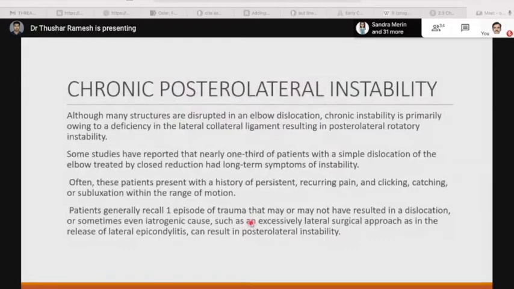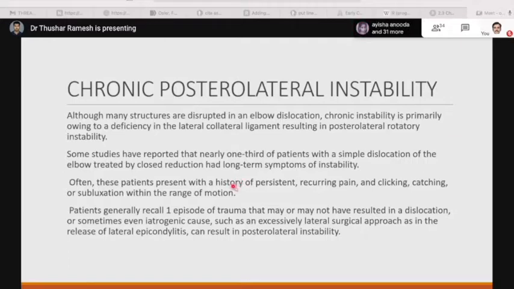Now let's see the chronic posterolateral instability. Although many structures are disrupted in elbow dislocation, chronic instability is primarily owing to the deficiency of the lateral collateral ligament, resulting in posterolateral rotatory instability. Some studies have reported that nearly 1/3 of the patients with simple dislocation of the elbow treated by closed reduction had long-term symptoms of instability.